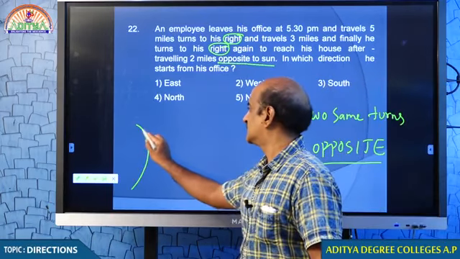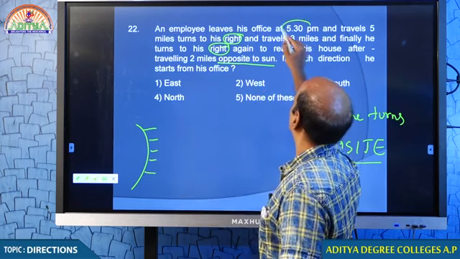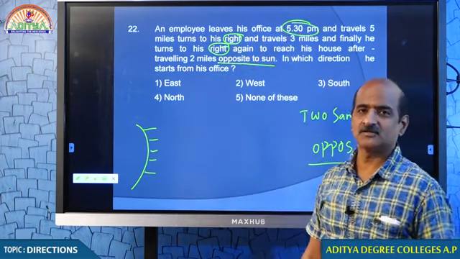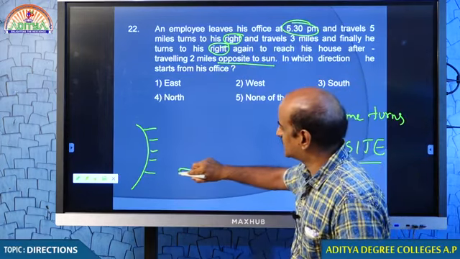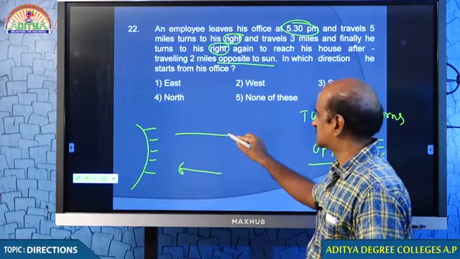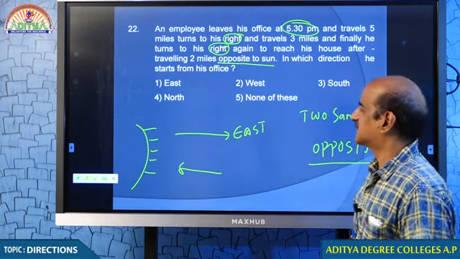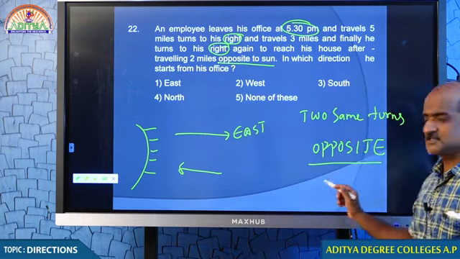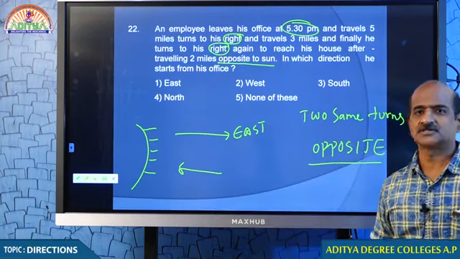Where is the sun? Here is the sun. How do you know? Because the time is 5:30 p.m., and at 5:30 p.m. the sun is in the west. While reaching the house, he was facing like this. When he was facing like this, he must have started something like this, because the starting and final positions are opposite.